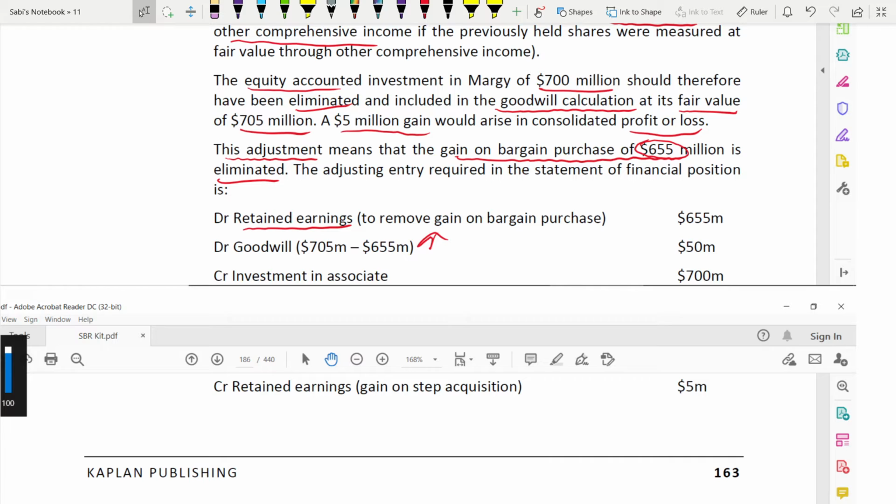Because we said that goodwill calculation is at its fair value of 705 million. It should be included in the goodwill calculation. Next, investment in associate needs to be credited because we are removing the 700 million carrying amount, and retained earnings is credited 5 million because it will increase. Profit will increase, that gain, because of gain on step acquisition. When we do a step acquisition, there might be gain or loss, remember that.